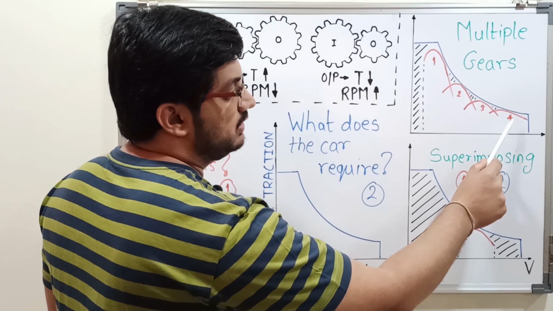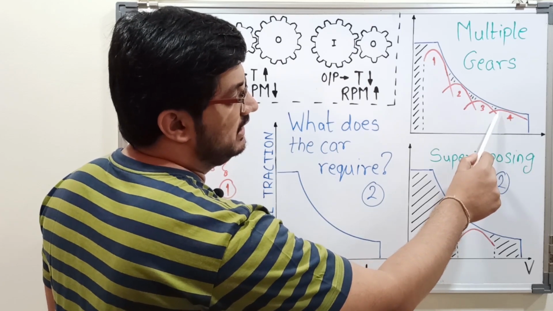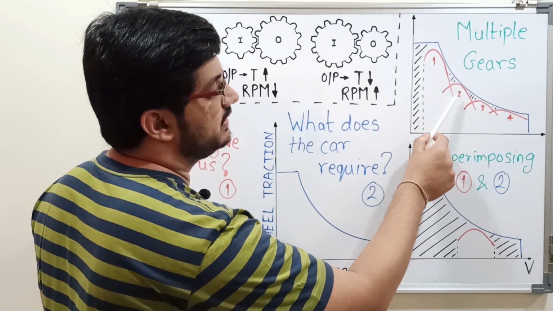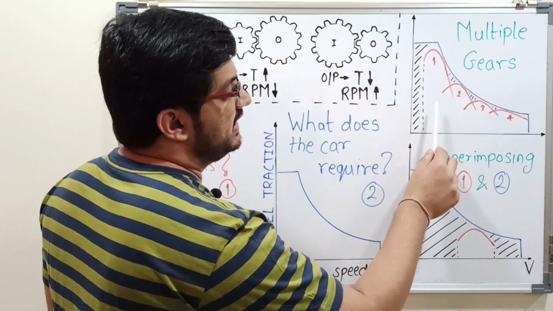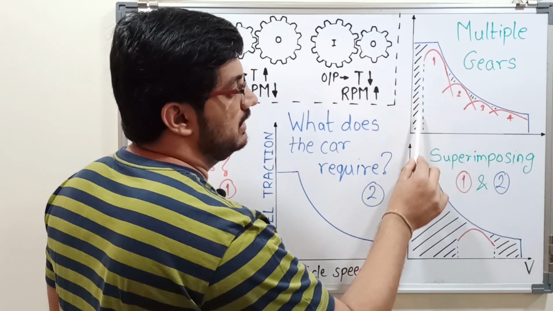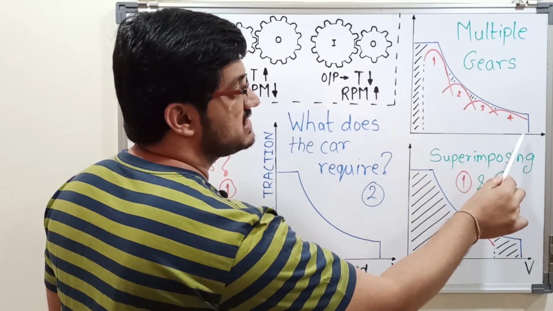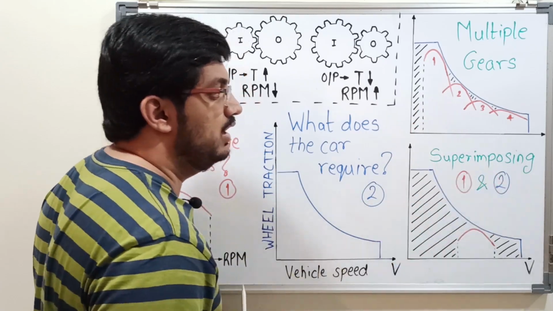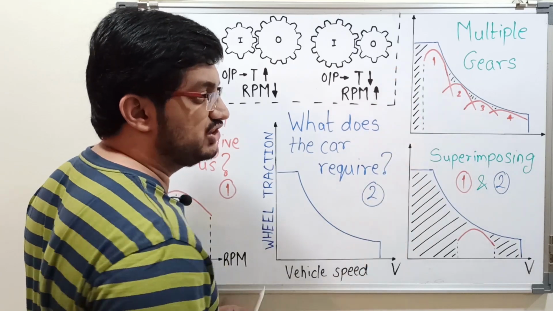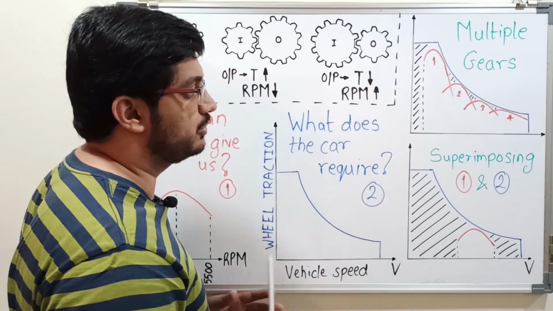And in fourth gear, maximum RPM and least torque. So here we can see when we implement gears, then maximum area of the traction hyperbola gets covered and our car will be able to run in this maximum possible area. More the number of gears, better will be the coverage of the traction hyperbola and better will be the performance.